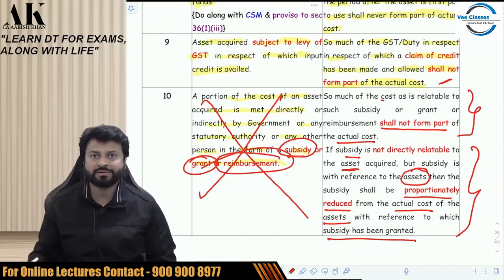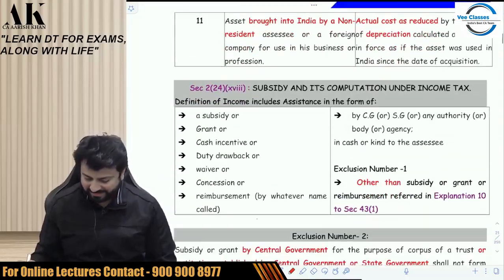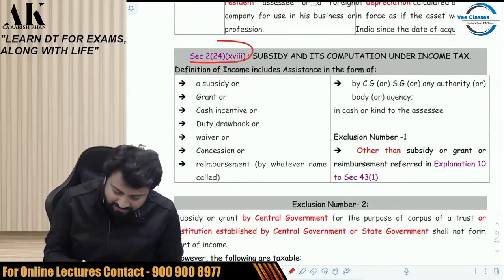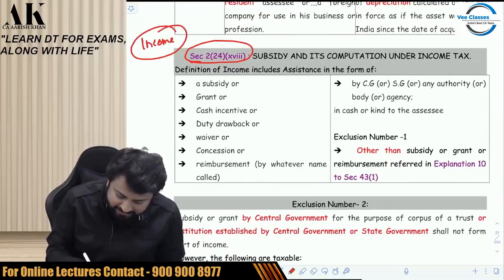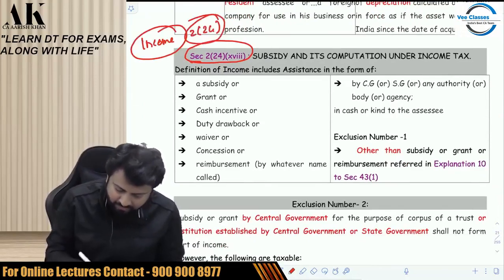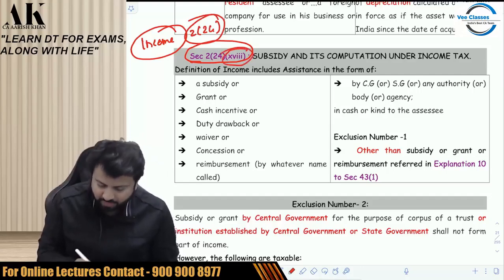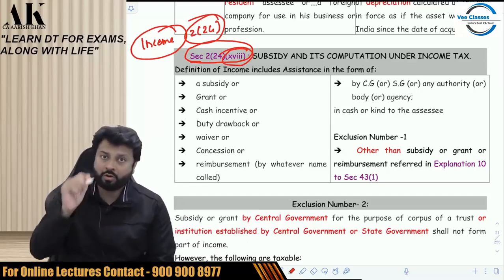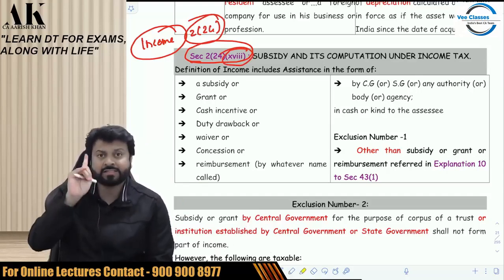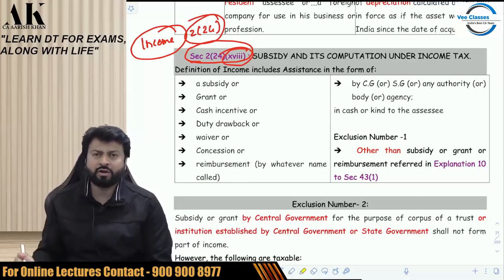So in Finance Act 2015, what did they do? They amended the definition of income. This is where income is defined under income tax law, in section 2 clause 24. They inserted this new clause in the definition of income and widened the scope of taxability. How? Let's see. Just have patience. It has a lot of things. I have to say a lot of things in this, please.